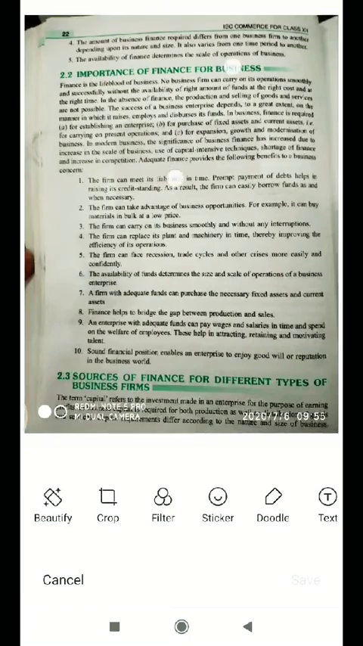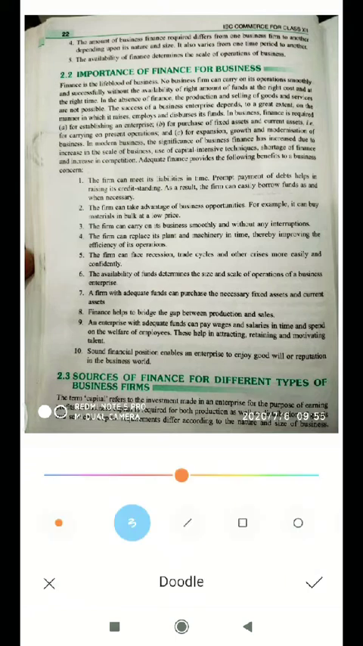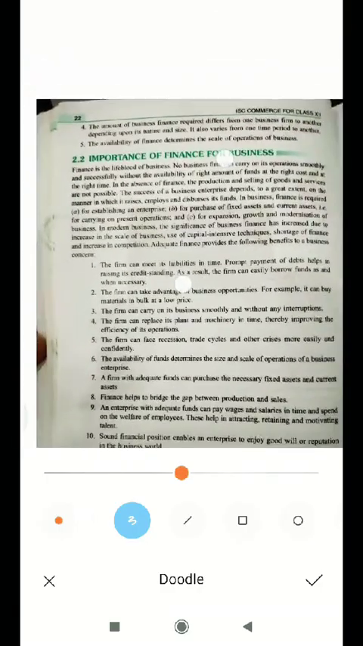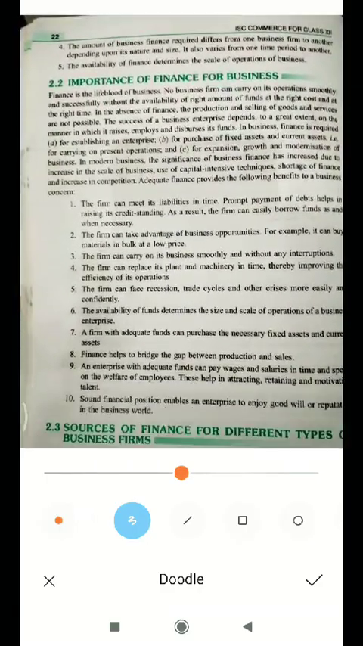The fourth point is that the amount of business finance required differs from one business to another, depending upon its nature and size. The requirement of funds depends on the size of the business. If the business is large, it requires more capital. If the business is small, it requires less capital.